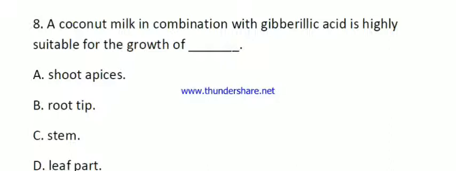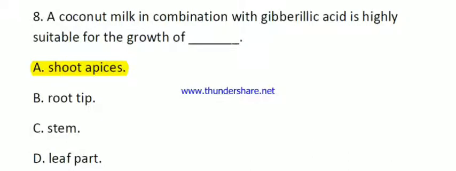Here the right answer is shoot. In coconut milk, cytokinin is generally found, which combined with gibberellic acid is suitable for shoot apices.